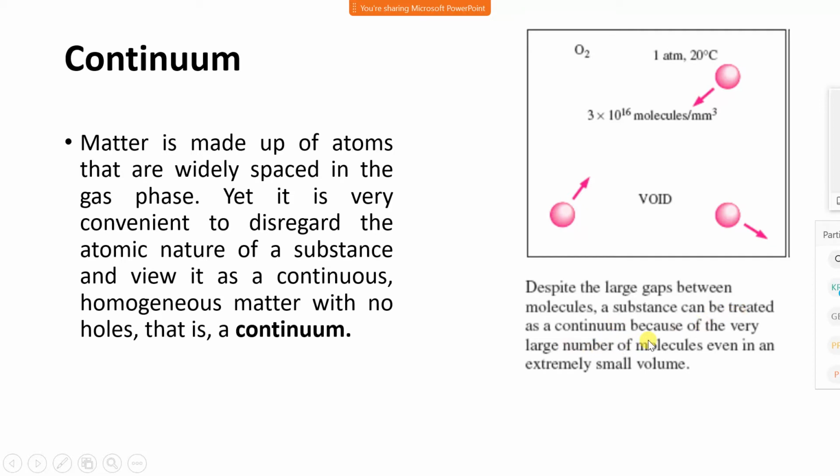Continuum means they are combined, because there is a very large number of molecules even in an extremely small volume, and these molecules are moving around each other. No doubt there is a gap between two molecules, and that gap is nothing but a continuum. That gap connects them.